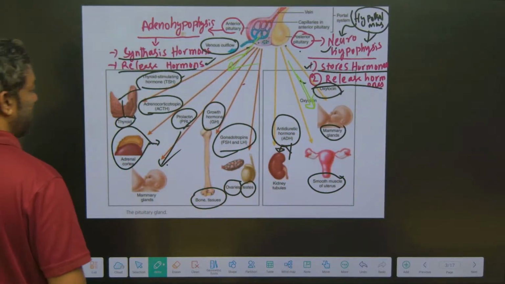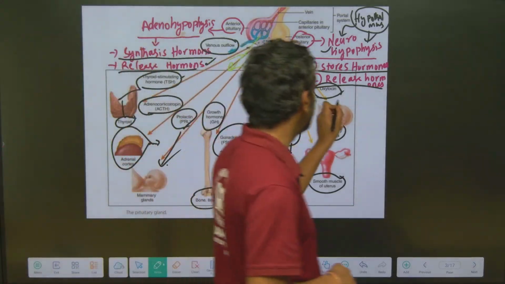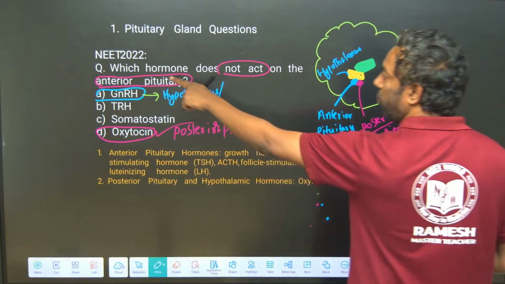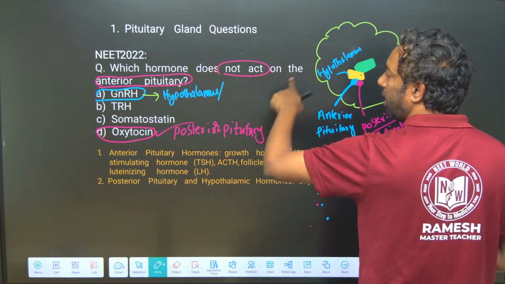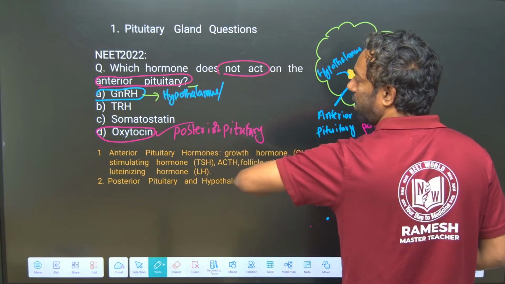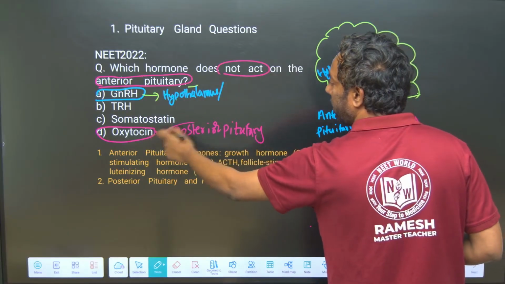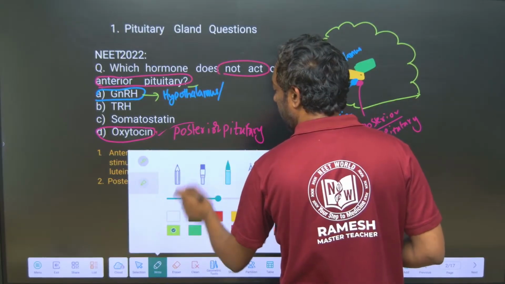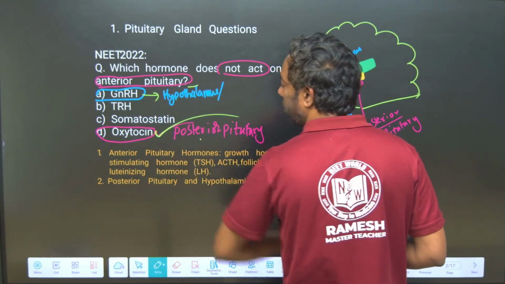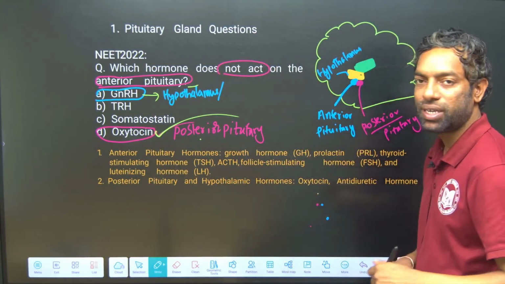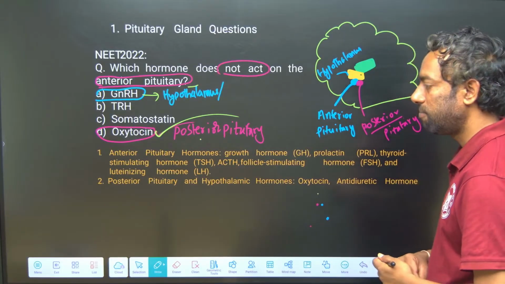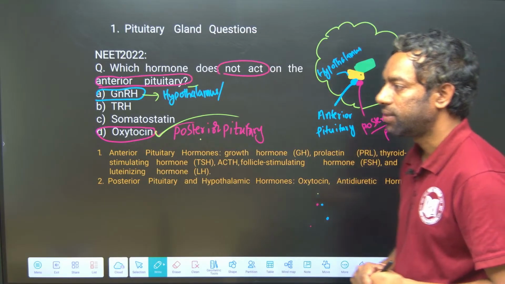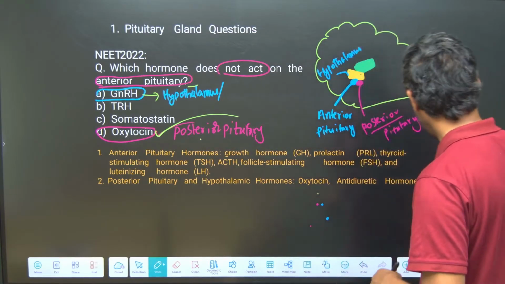So the answer to this question, which hormone does not act on the anterior pituitary, is oxytocin. Oxytocin does not act on the anterior pituitary; it acts on the posterior pituitary. Oxytocin is the answer, guys. I hope you understand this. Next question.